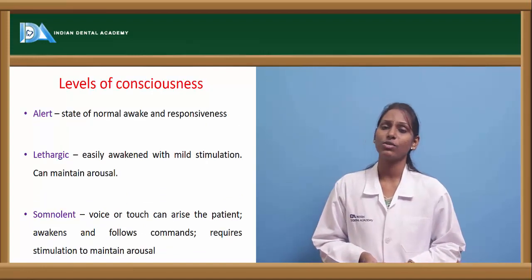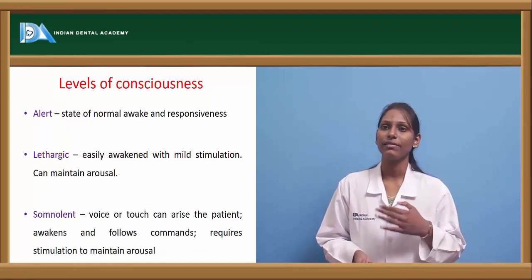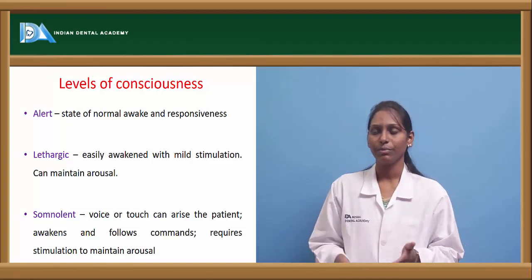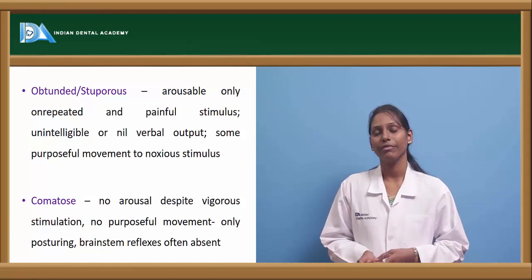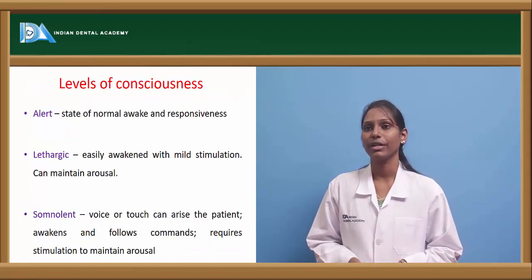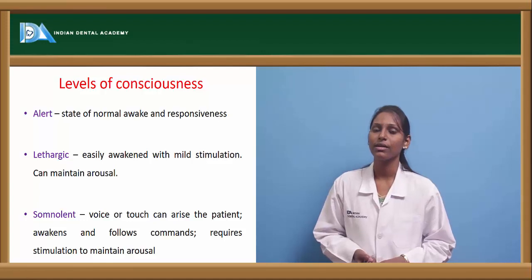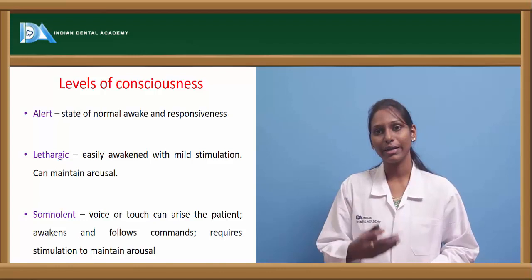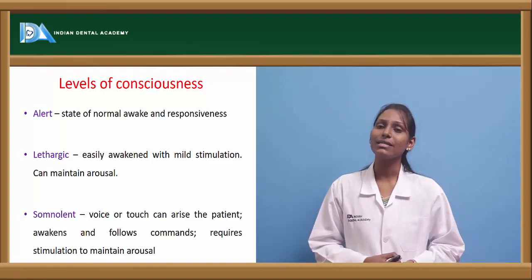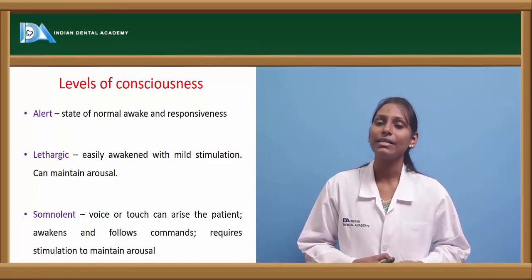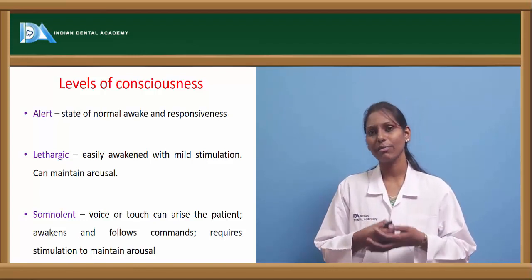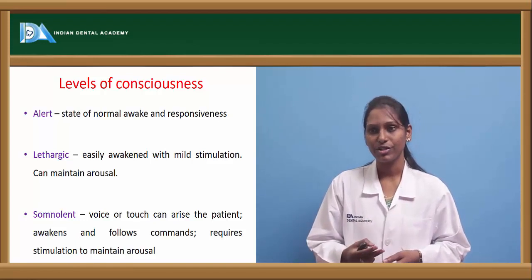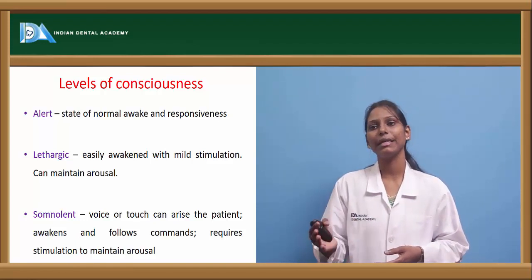So there are various levels of consciousness, and one of the levels of consciousness is again comatose, where there is no arousal despite vigorous stimulation. So what are the various levels of consciousness? Alert is the state of normal awakeness or normal responsiveness in these patients. Lethargic patients are usually easily awakened even with mild stimulation, and they respond well to all the communications and commands we give, and they can maintain arousal.